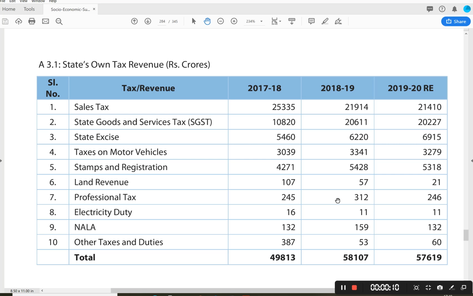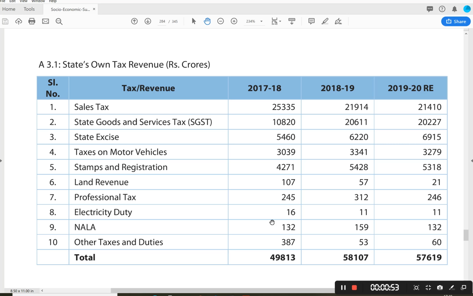Today in this particular video, we will discuss the tax revenues and the non-tax revenues in the state of Andhra Pradesh. If you see the economy paper in the APPSC Group 1 mains syllabus, in chapter 2, there is a reference to tax revenues and non-tax revenues. Chapter 5 deals with government budgeting in Andhra Pradesh. So probably you can expect one question on government budgeting in Andhra Pradesh. Possibly the dimension could be what are the tax revenues and non-tax revenues of the state of Andhra Pradesh.